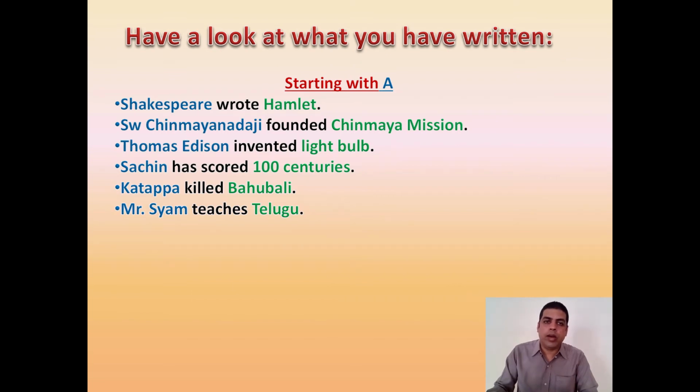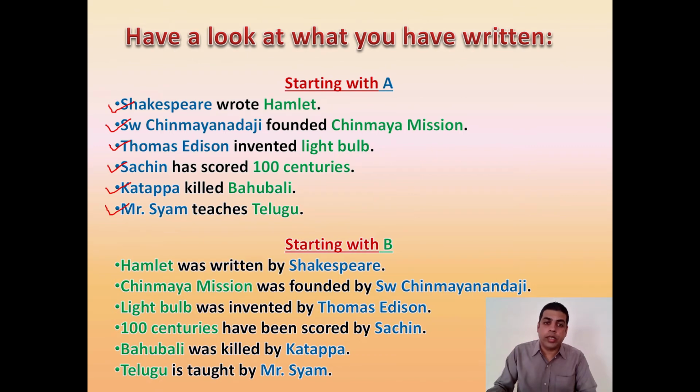In set A, you might have written the sentences Shakespeare wrote Hamlet, Swami Chinmayanandaji founded Chinmay Mission, Thomas Edison invented light bulb, Sachin has scored 100 centuries, Katappa killed Bahubali, Mr. Shyam teaches Telugu. And in set B, you might have written the following sentences like Hamlet was written by Shakespeare, Chinmay Mission was founded by Swami Chinmayanandaji, light bulb was invented by Thomas Edison, 100 centuries have been scored by Sachin, Bahubali was killed by Katappa, Telugu is taught by Mr. Shyam.